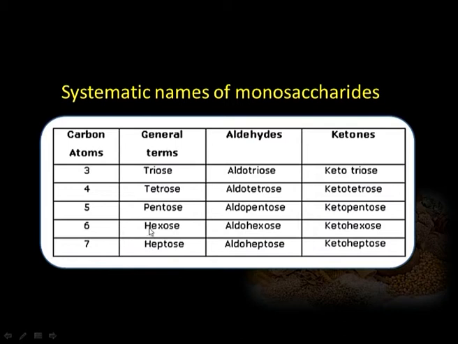Similarly, a 6 carbon sugar, if it has an aldehydic group, will be called an aldohexose, and if it has a ketonic functional group, then it will be called a ketohexose. So, glucose is an aldohexose, whereas fructose would be a ketohexose.